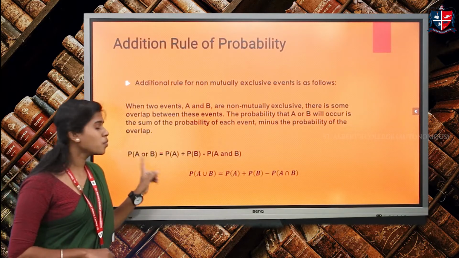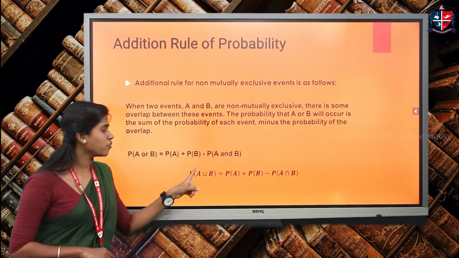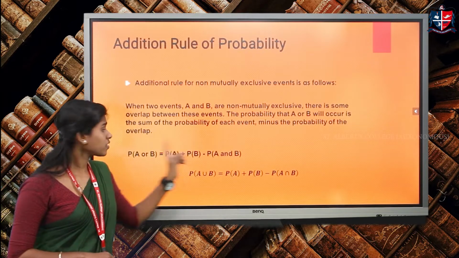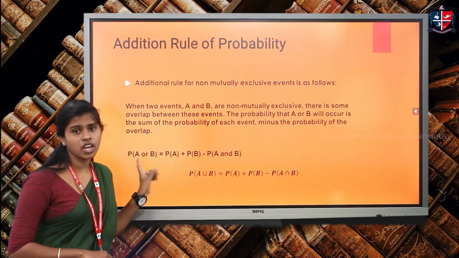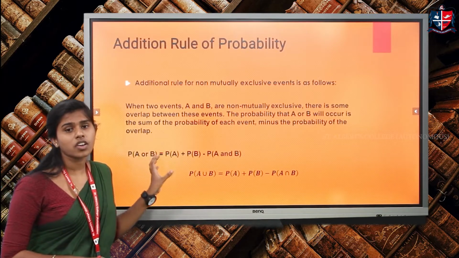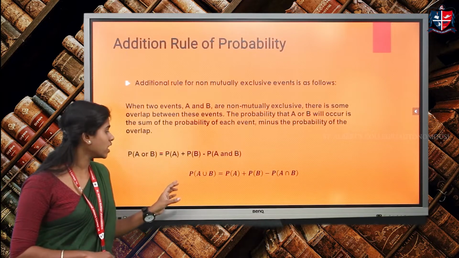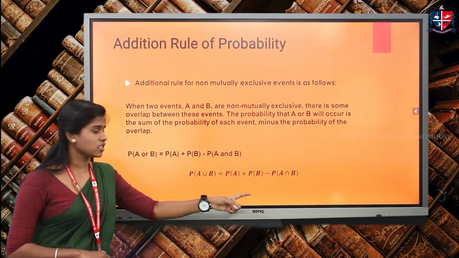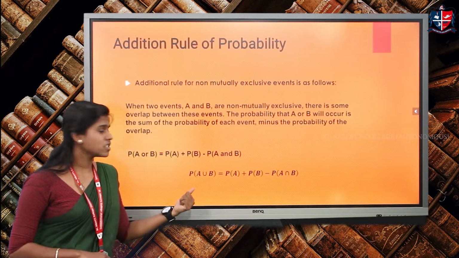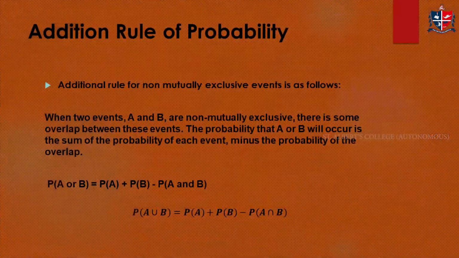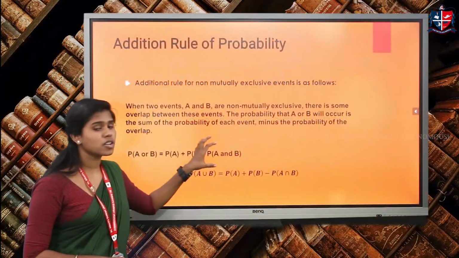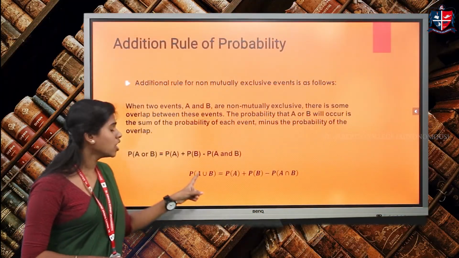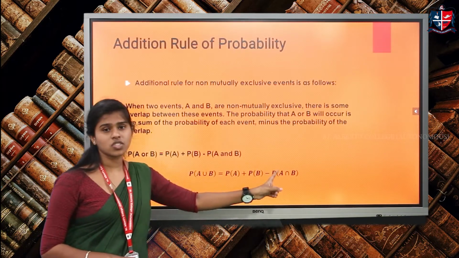So P of A or B is equal to P of A plus P of B minus P of A and B. Here 'or' implies the union, and 'and' implies the intersection. So the formula can be rewritten as P of A union B is equal to P of A plus P of B minus P of A intersection B. Whenever you see 'or' and 'and' in a problem, you have to substitute them with union or intersection respectively.